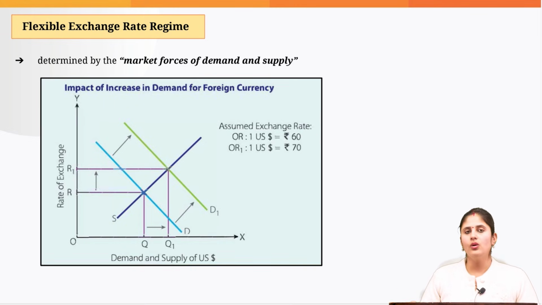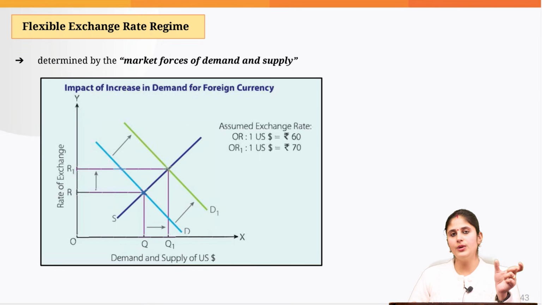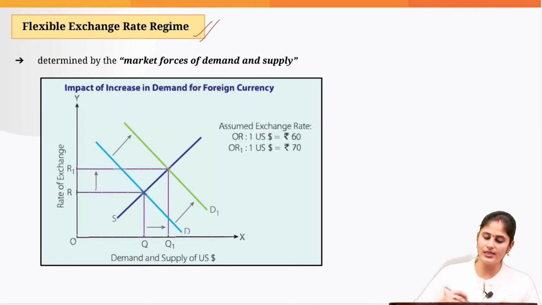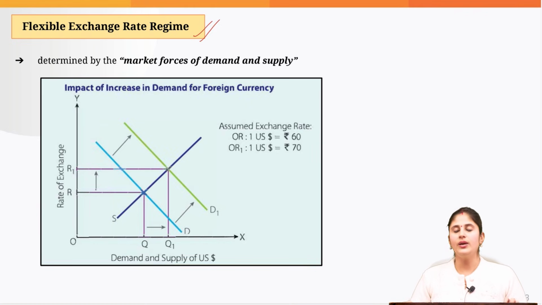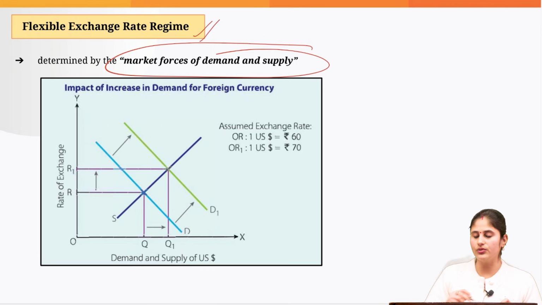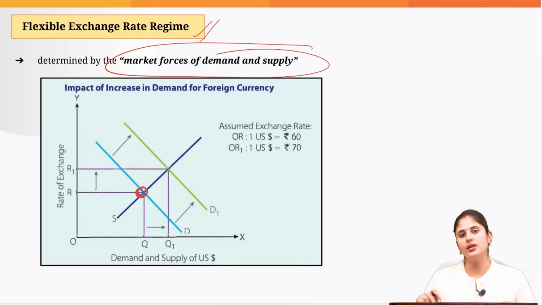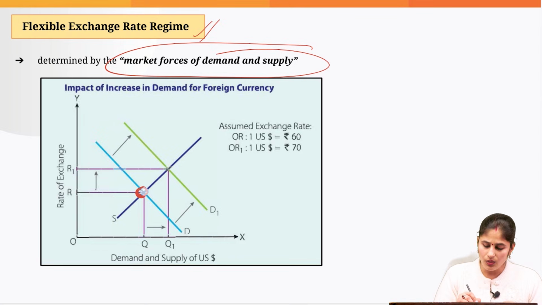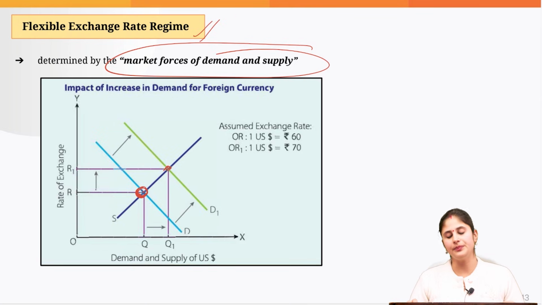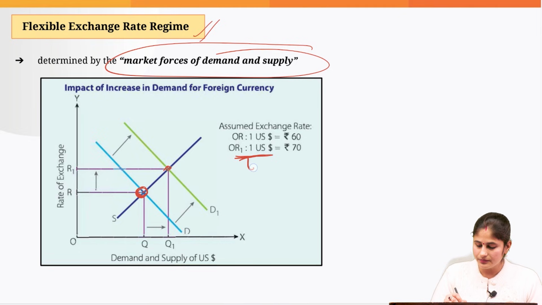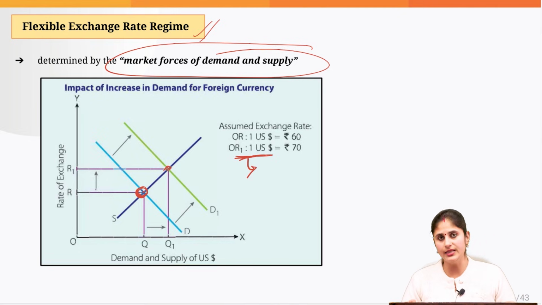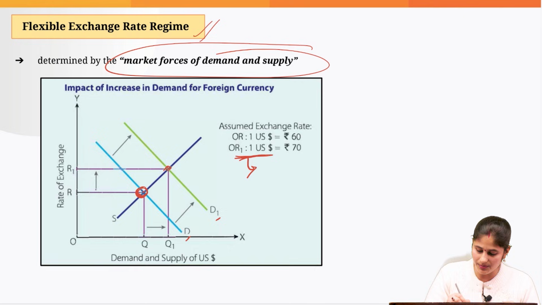Now, we have two words, devaluation and depreciation. When I say depreciation or appreciation, that is associated with a flexible exchange rate regime, wherein everything is decided based on the market forces of demand and supply. Let's suppose initially the exchange rate was settled here. Now from here to here, what has happened? If the demand for dollar increases, that is what the shift in this demand curve is showing, and the supply curve has not changed at all, so ultimately the rupee would depreciate.